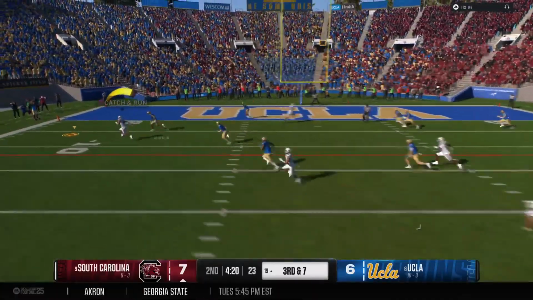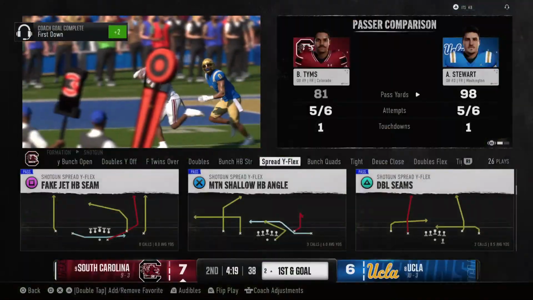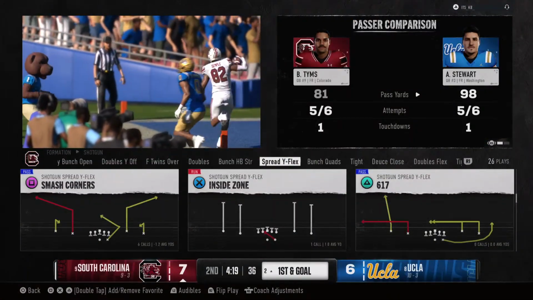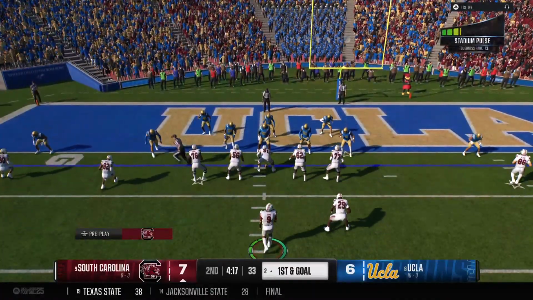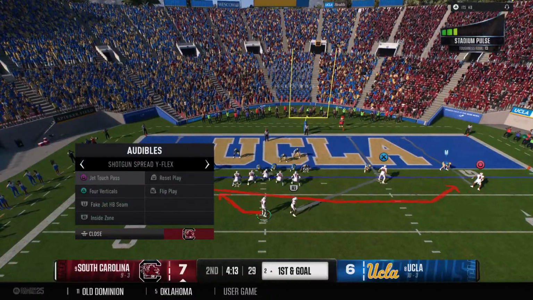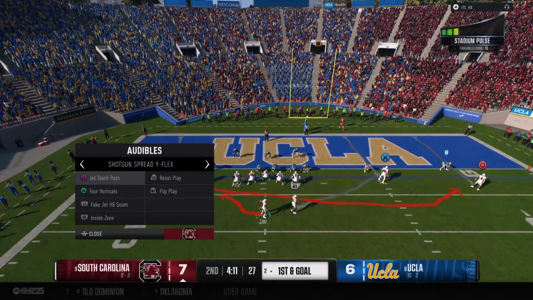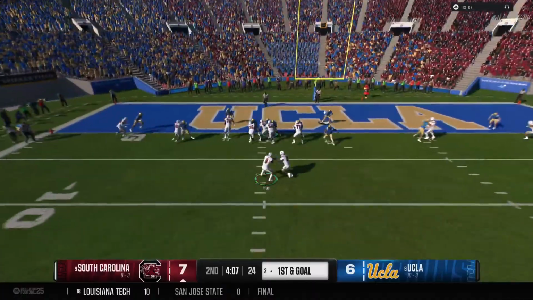Drops back, needing a third down completion here. He's got it right near the end zone. Receiver steps out just short of the goal line. Boy, another positive game for this offense, and this quarterback continues to show how dangerous he is when he has time to throw. The defensive coordinator's got to change up his looks, maybe bring in the blitz, anything they can do to get this quarterback out of this rhythm.